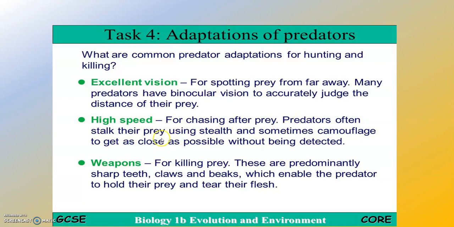Predators often stalk their prey using stealth and sometimes camouflage to get as close as possible without being detected. Weapons for killing prey. These are predominantly sharp teeth, claws, and beaks, which enable the predator to hold their prey and tear their flesh. These are very important, children, and you must make both of these tables in your notebooks.